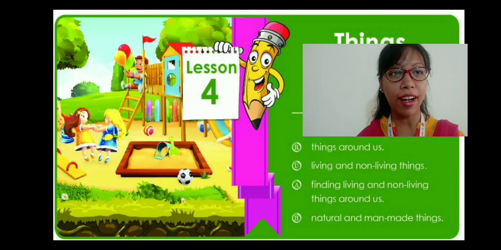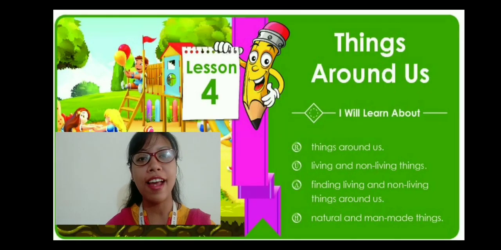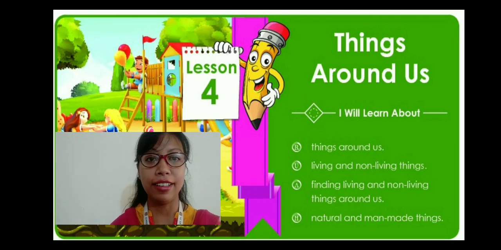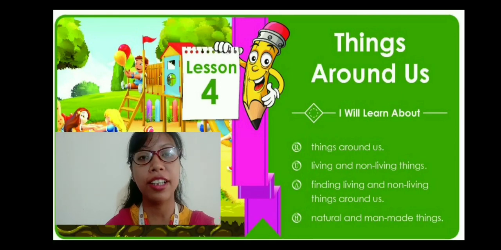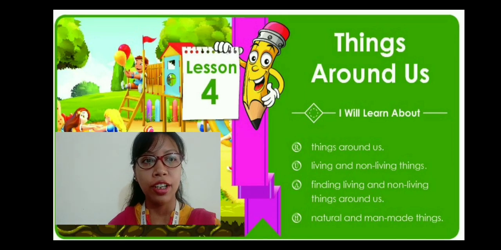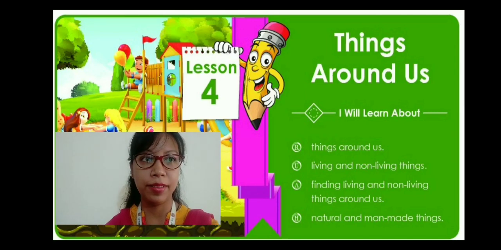So today is the last class before the summer vacation, and today I am going to wrap up lesson number 4, which is things around us. In this lesson we have learned about living things and their properties in our last class. Today we will be learning about non-living beings and the natural and man-made things.